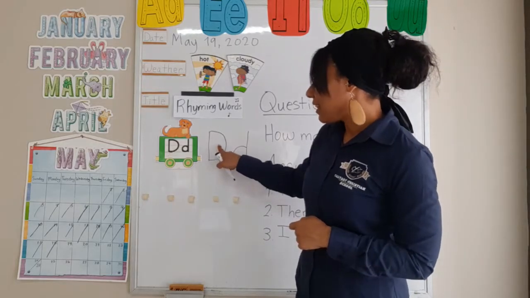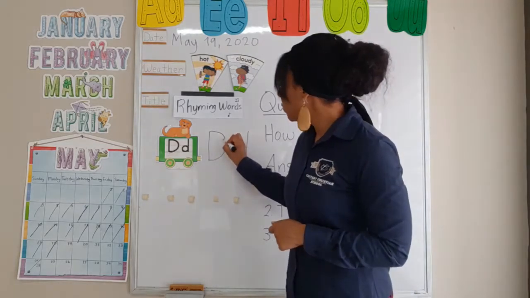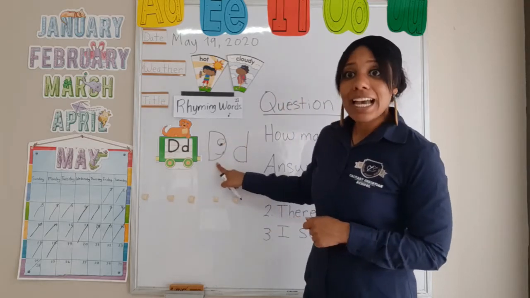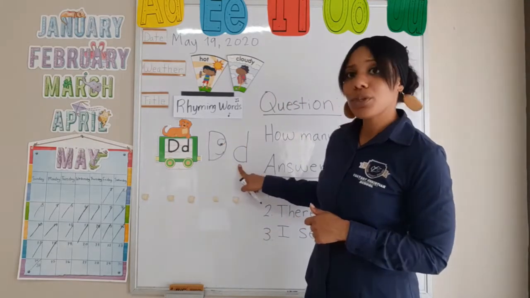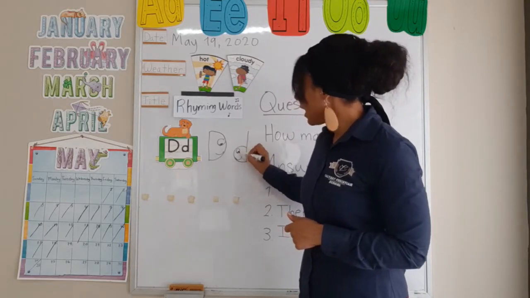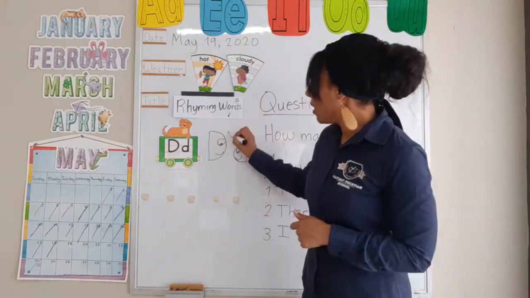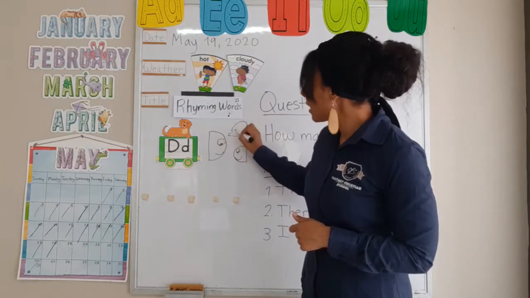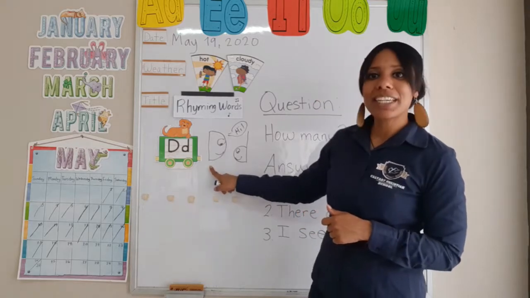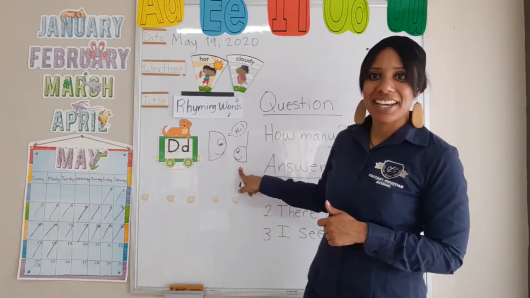If we can see that the capital D, let me draw a little beautiful eye over here. And he's smiling. And guess what? Capital D says hi to the small case d. So here we have a little eye for the small case d. And capital D says, let's draw it over here. And he says, hi. How cute, right? So the capital D says hi to the small case d.